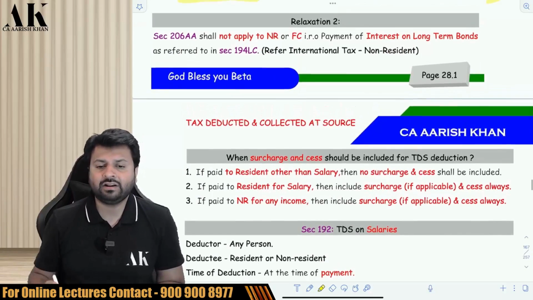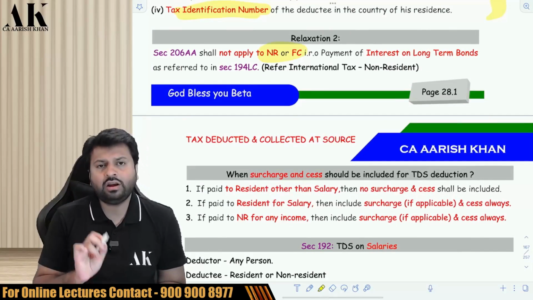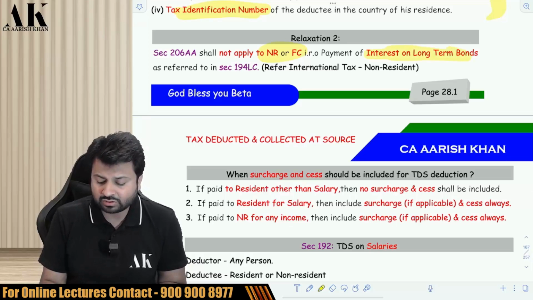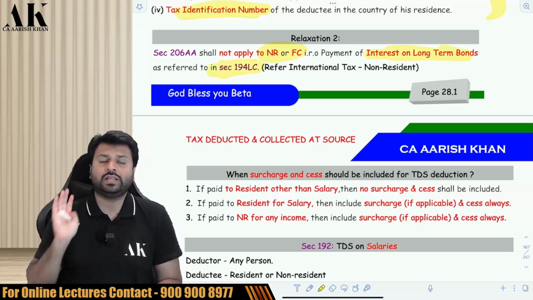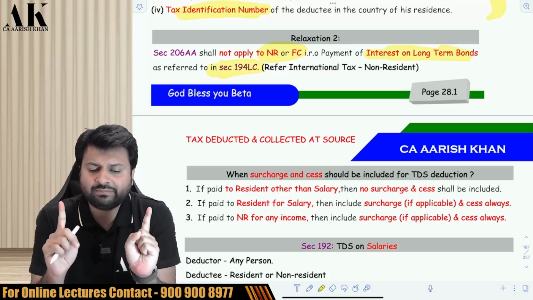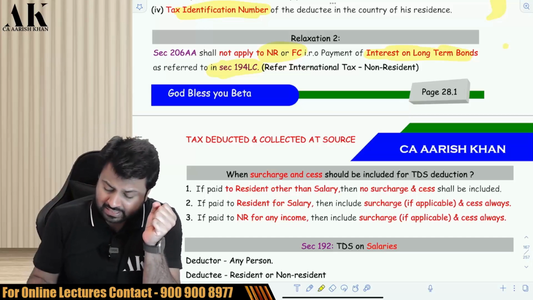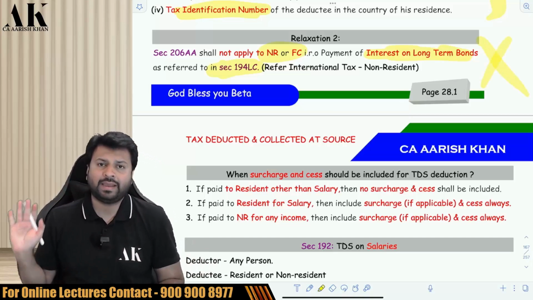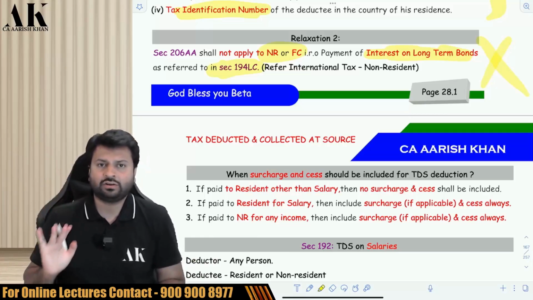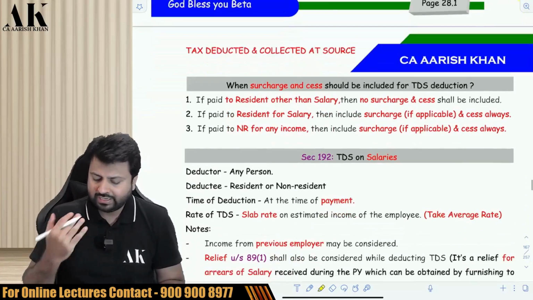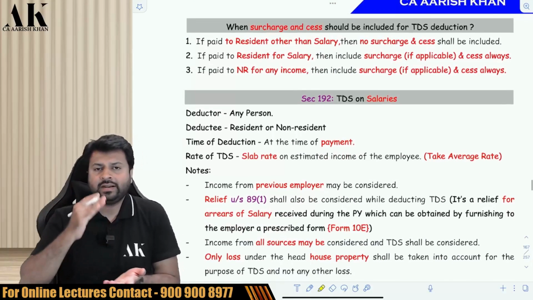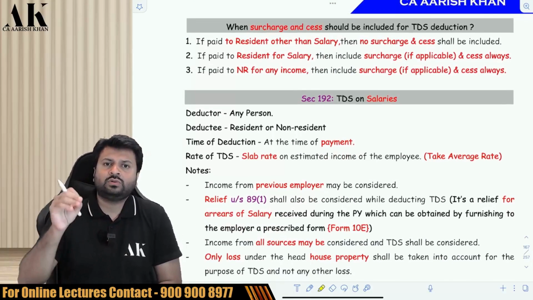Further, the second kind of non-resident and foreign company. If a non-resident or foreign company is earning interest on long-term bonds which are mentioned in 194LC, they are not liable to give PAN. They will not be attracted with higher rate of TDS. Don't worry. Next. While making the payment and deducting the TDS, are we supposed to include surcharge and cess also?